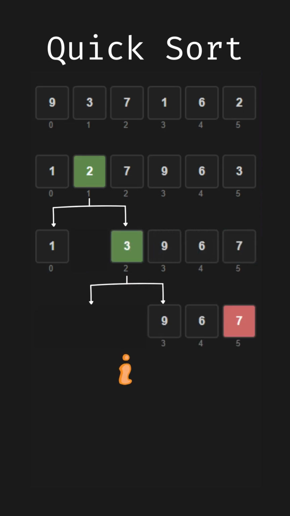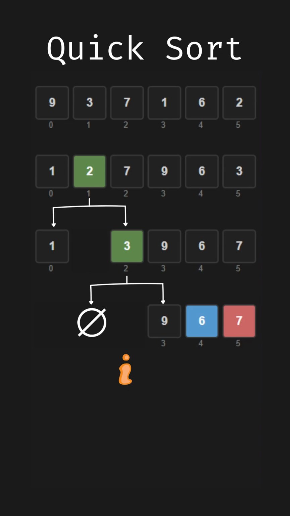We move to the right section 9, 6, 7 and pick the last element 7 as the pivot. Since there are no elements in the left section of 3, we skip directly to sorting the right section. First, we check 9, which is greater than 7. Since it's larger, no changes are made.